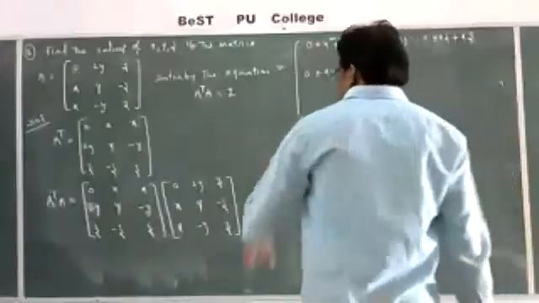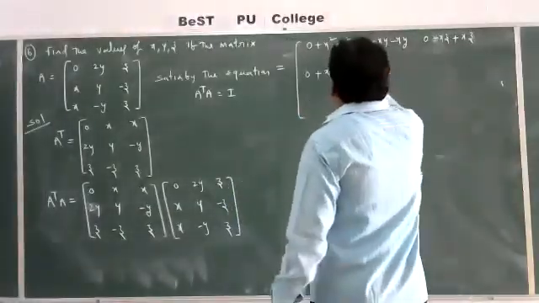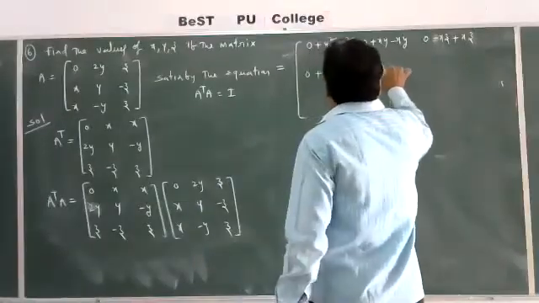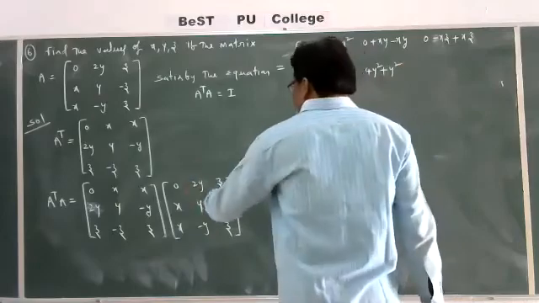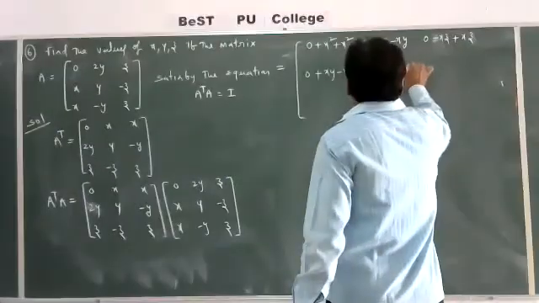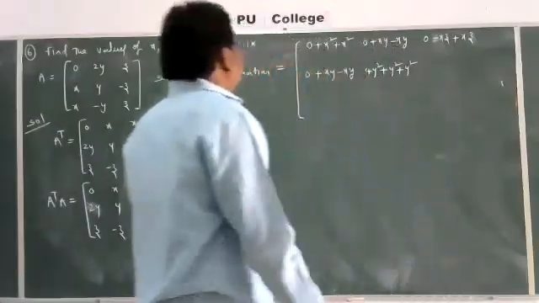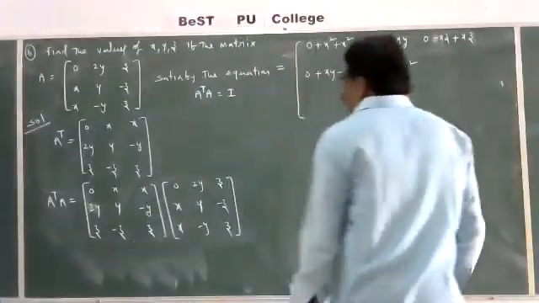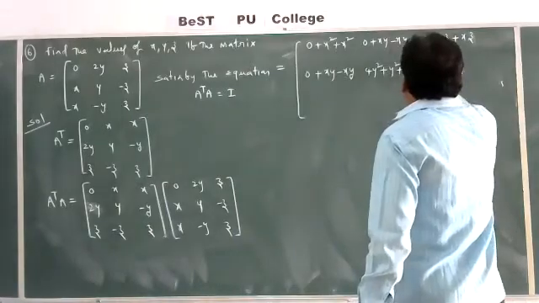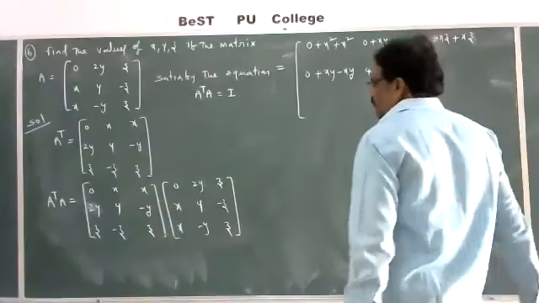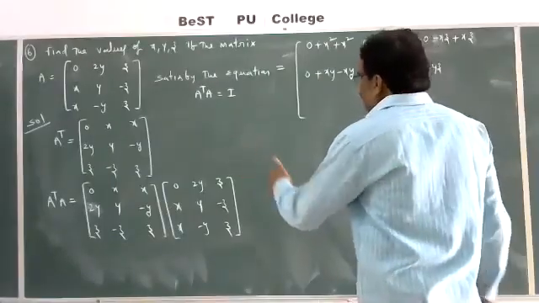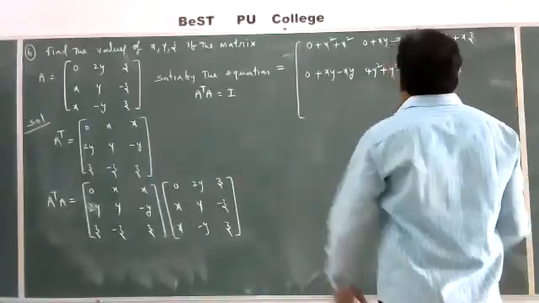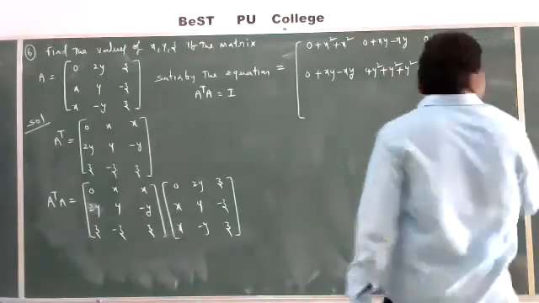Then second row, second column, 2y into 2y, 4y square, y into y, plus y square, minus y into minus y, plus y square. Then second row, third column, 2y into z, 2yz, y into minus z, minus yz, minus y into z, minus yz.